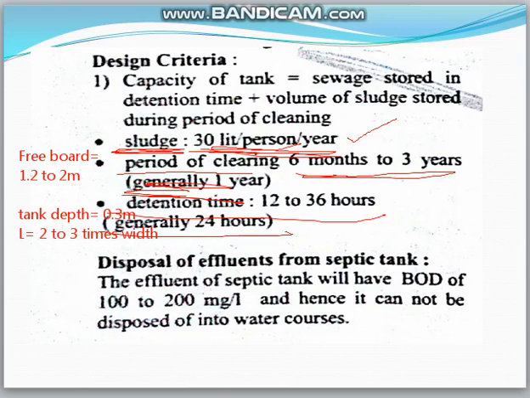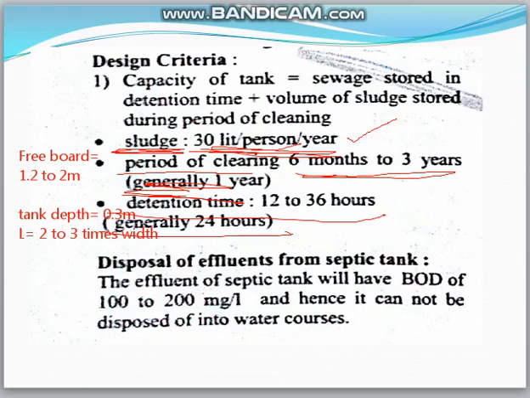So in the design criteria, the capacity of the aeration tank, as I told you, is nothing but the volume of settling zone plus volume of sludge zone, and detention time will be taken as 12 to 36 hours.